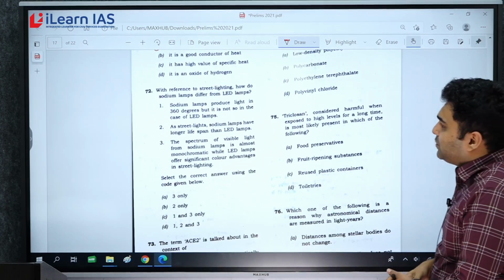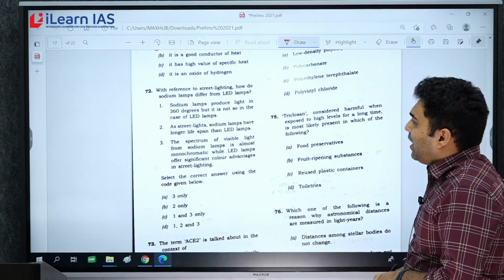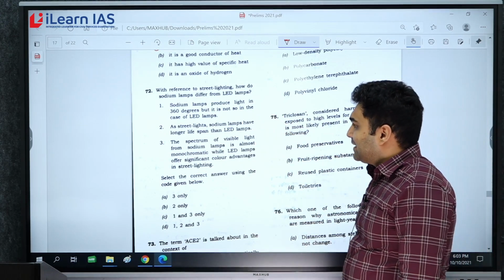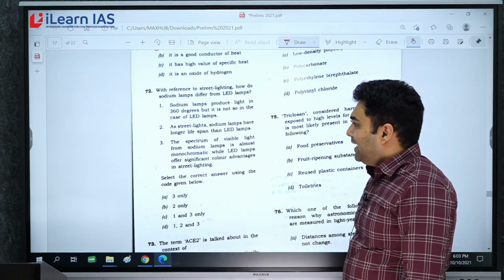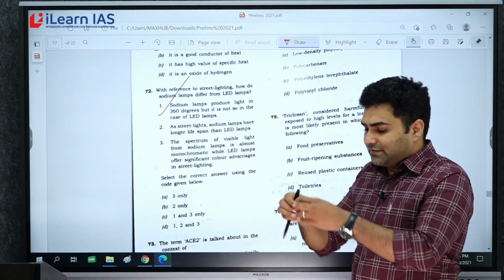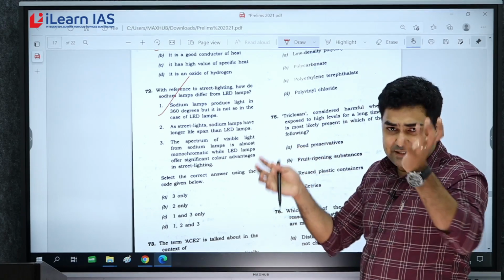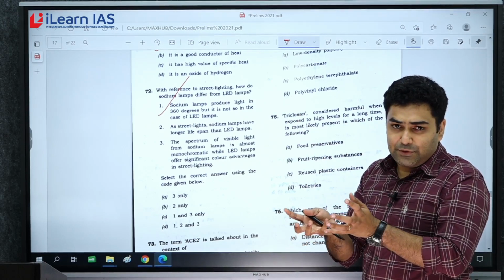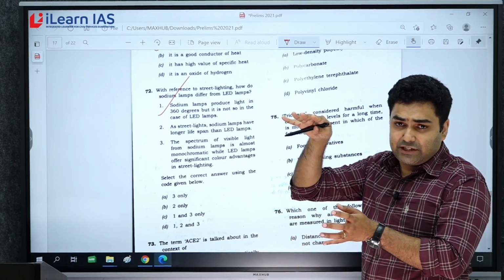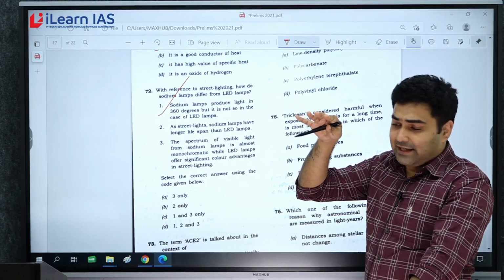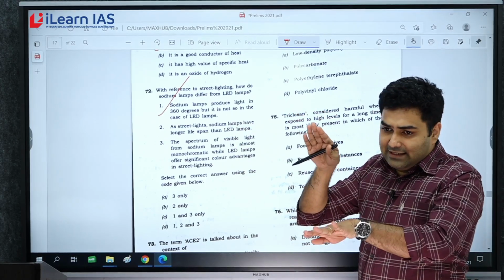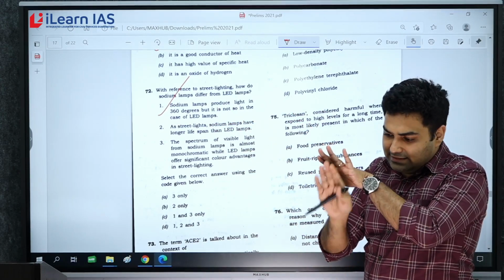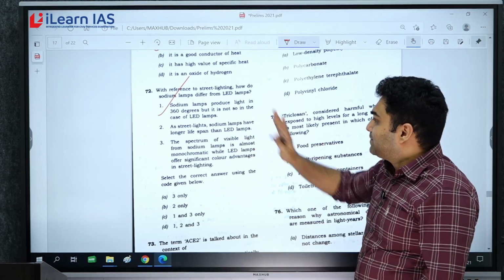Now regarding question 72, with reference to street lighting, how do sodium lamps differ from LED lamps? Sodium lamps produce light in 360 degrees, but it is not so in the case of LED lamps. That particular statement is correct, because when it comes to sodium lights, we have seen these lights in the streets. In all directions the chemicals produce the light, and we need particular reflectors to ensure that the light is streamlined in one particular direction. But in the case of LED light, there is no 360 degrees, there is only 180 degrees. Light is given in one particular direction. So this particular statement is correct.